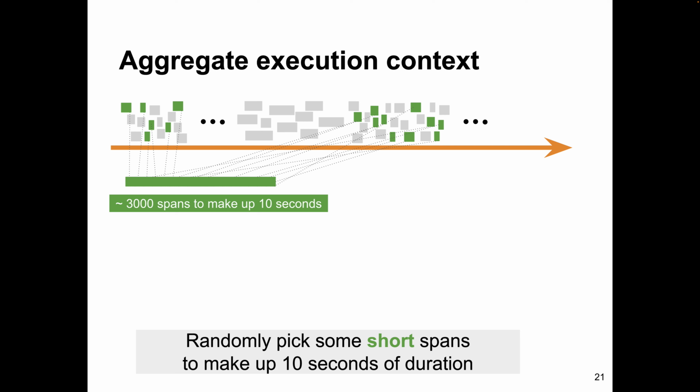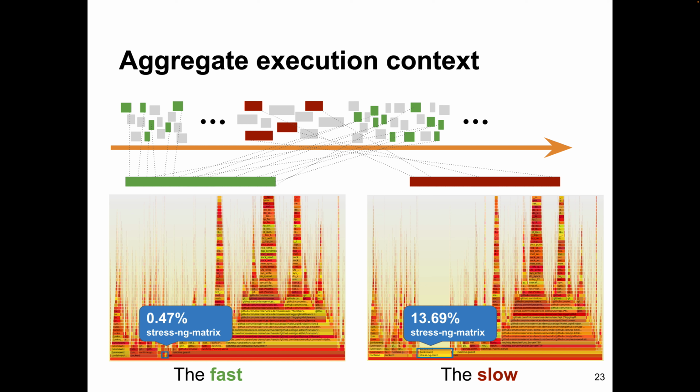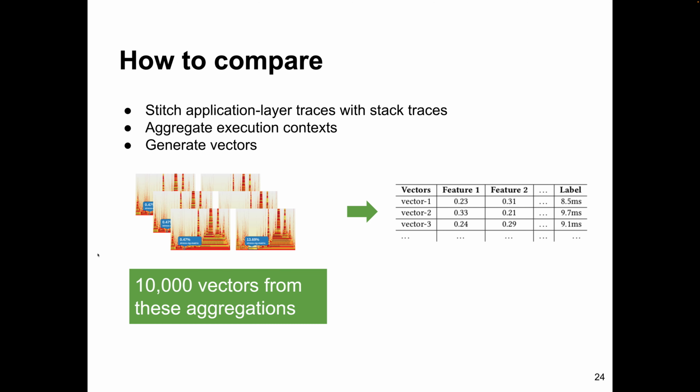From this picture, you can see with the fast execution on the left, stress-ng takes less than 1% of the CPU time. And on the right, the slow one, stress-ng takes more than 13% of the CPU time. From this picture, you clearly can see stress-ng is probably the main contributor of the slowdown. But again, this is just one single data point. We want the aggregated view to show the statistically stable analysis.